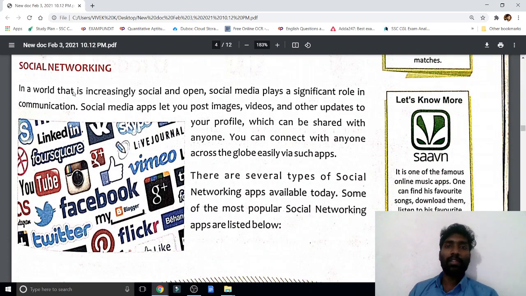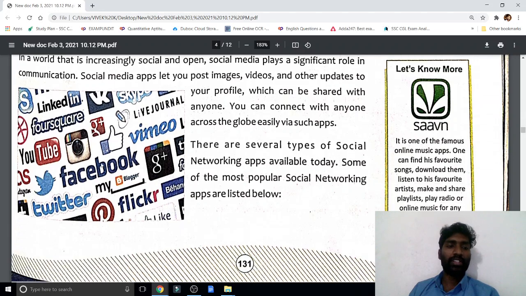Now the next one is social networking. What is in social networking? To communicate with your friends, you can share your views, and you can communicate with friends, those who are abroad or in another country. That is social networking. Examples: Facebook, YouTube, Vimeo, Flickr, Foursquare. These are all just social networking sites.